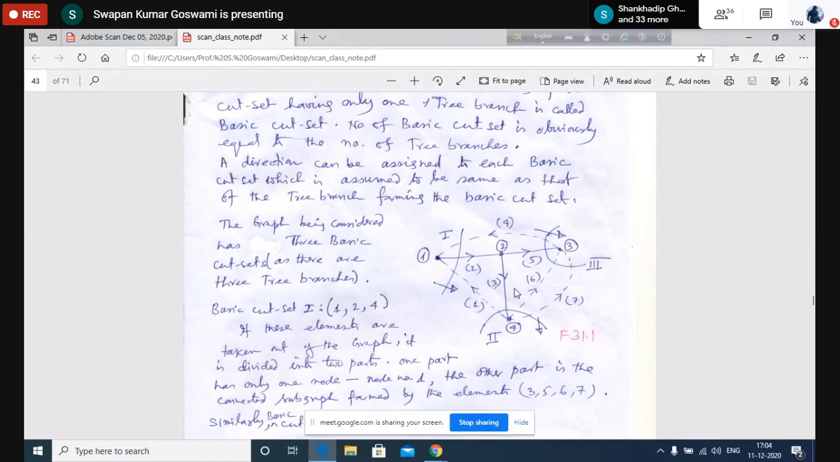If these are removed from the graph, then the graph will be divided into 2 sections. Am I clear? Yes, sir.